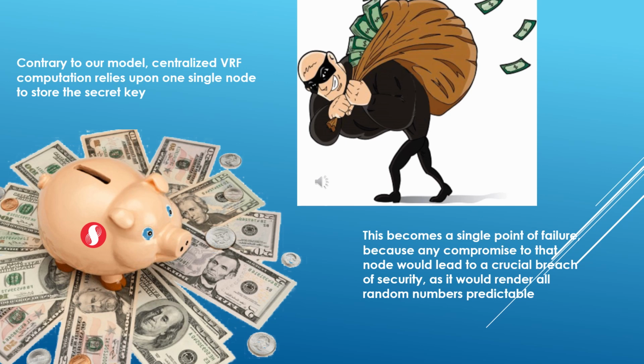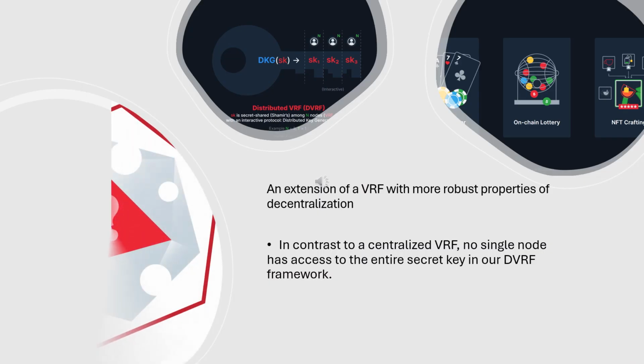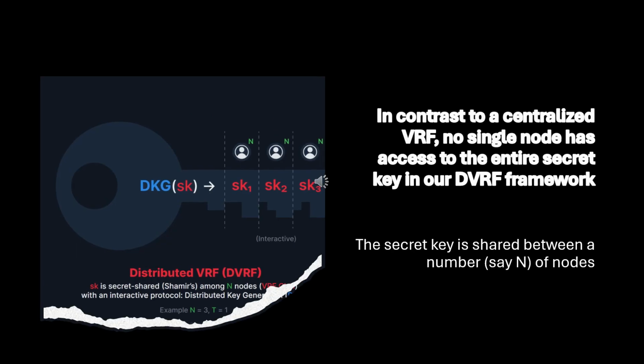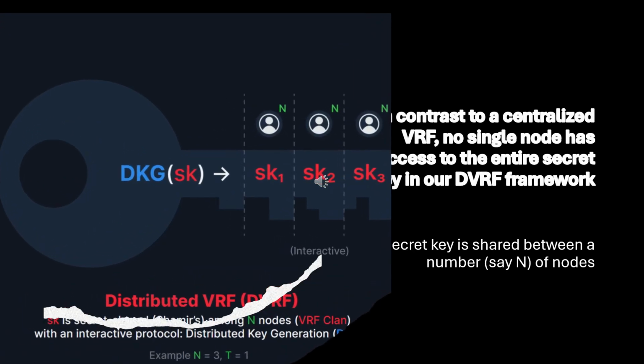Contrary to our model, centralized VRF computation relies upon one single node to store the secret key. In contrast to a centralized VRF, no single node has access to the entire secret key in our dVRF framework, an extension of a VRF with more robust properties of decentralization. The secret key is shared between a number, say n, of nodes.